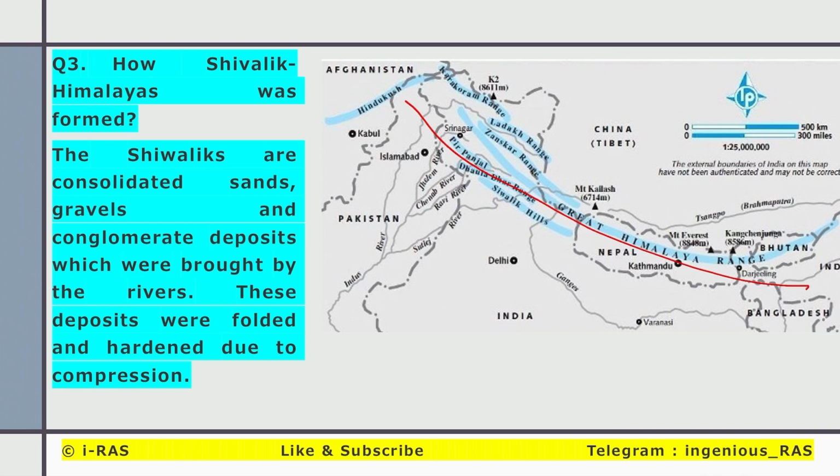However, there were rivers such as the Ganges, Yamuna, etc., which brought sand and gravels from the upper Himalayas and they were deposited at the foothills of the Himalayas, and due to compression they got converted into the Siwalik ranges.